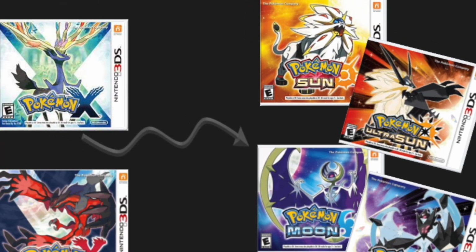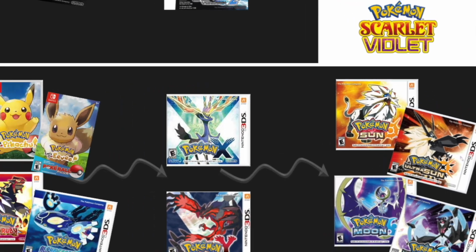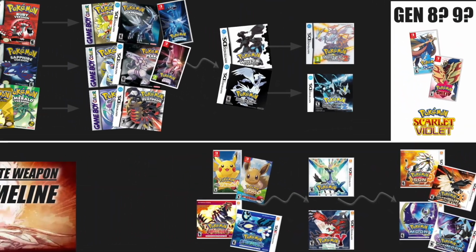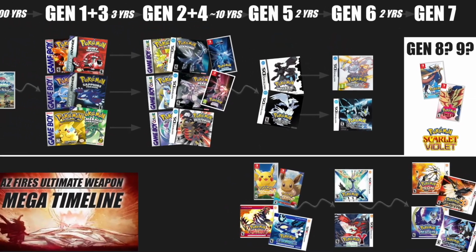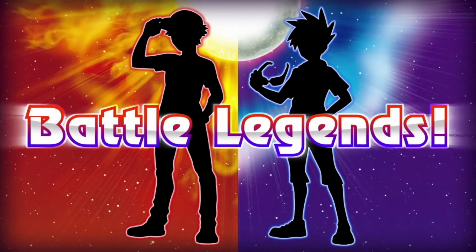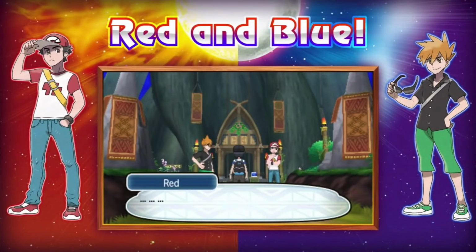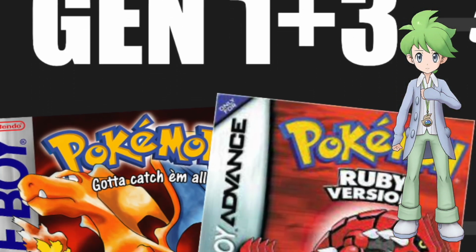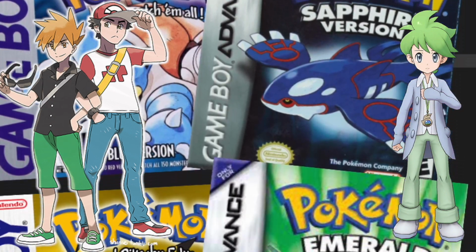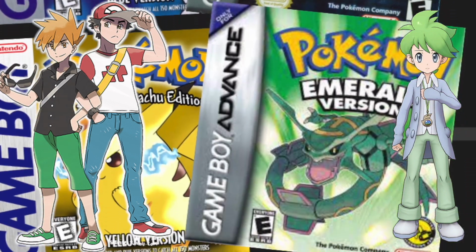Gen 7. Pokemon Sun, Moon, Ultra Sun, and Ultra Moon take place 2 years after Generation 6, so they might be the furthest in the timeline of all the multiverses that we've seen so far. The characters Red and Blue are in these games, though they're much more grown up now, probably in their 20s. Wally is also in these games. In non-Mega Evolution universes, Wally is about the same age as Red and Blue, probably just like a year or so younger, so he should also be in his 20s in these games.